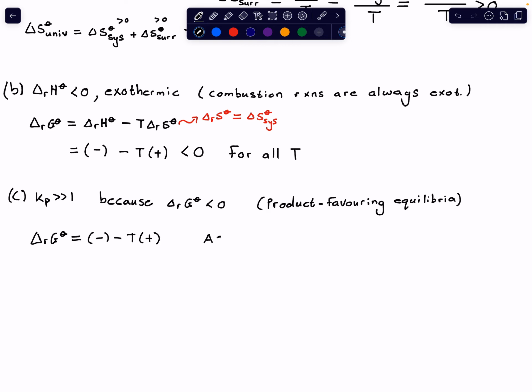So as T increases, our delta RG naught becomes more negative. Right? And if it becomes more negative, what does delta RG naught becoming more negative mean? It means that your equilibrium becomes more product favoring.